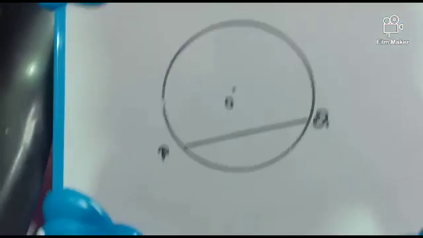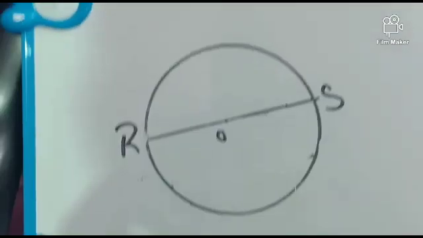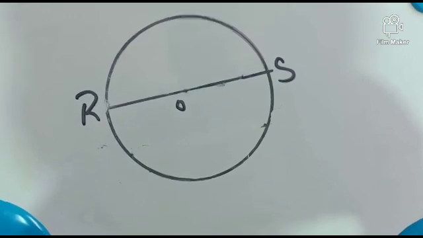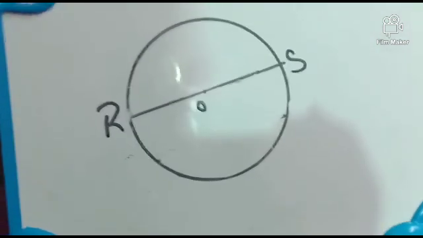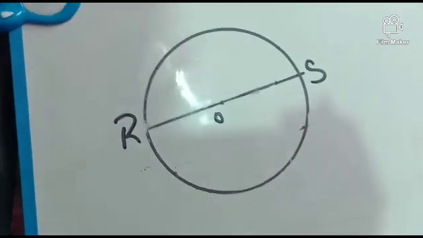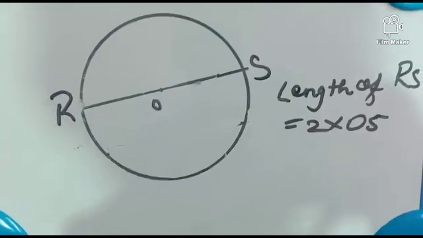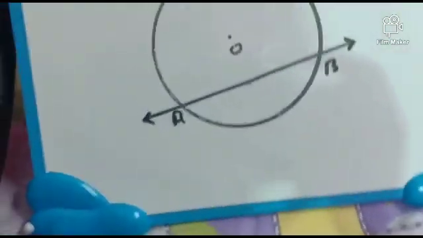A chord is a line segment which joins two points on a circle. RS is the diameter of a circle. It is the chord of a circle which passes through the center. It is also the longest chord of a circle. If you have to find the length of a diameter, the formula is 2 into radius.